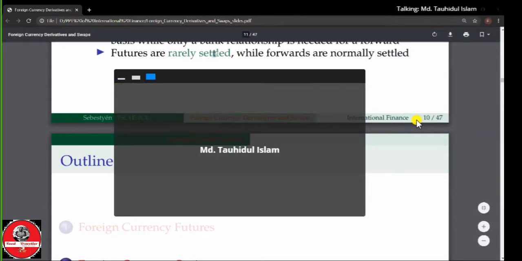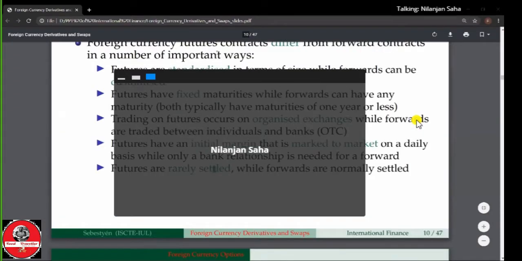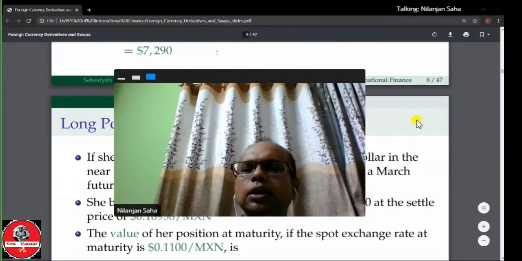Yes, sir. Yes. Any ambiguity in any of the differences?